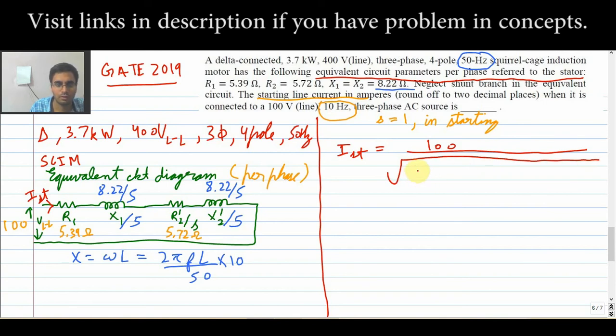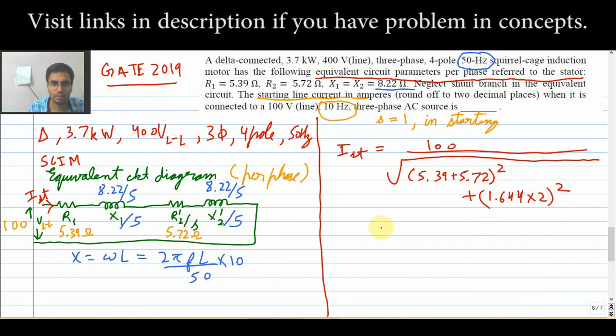R1 plus R2 whole square, 5.39 plus 5.72 whole square, plus 8.22 by 5, which comes out to be 1.644, 1.644 into 2, whole square.